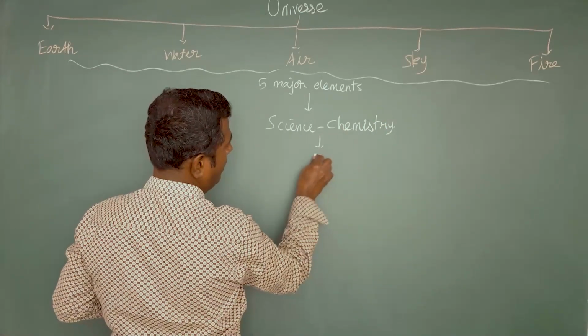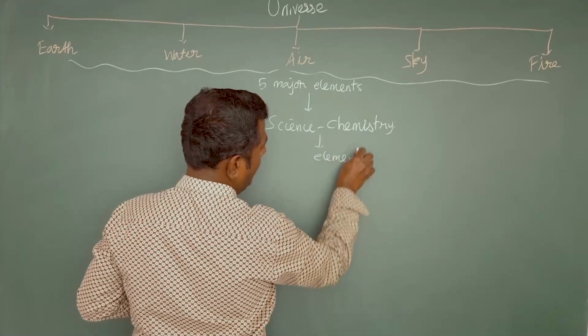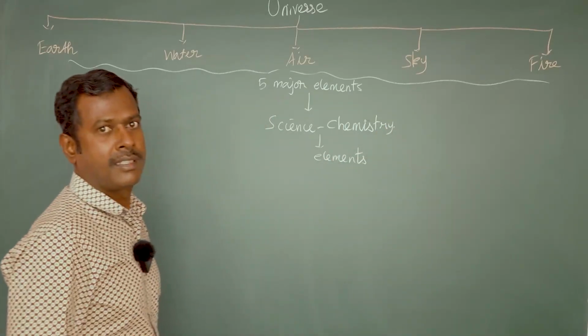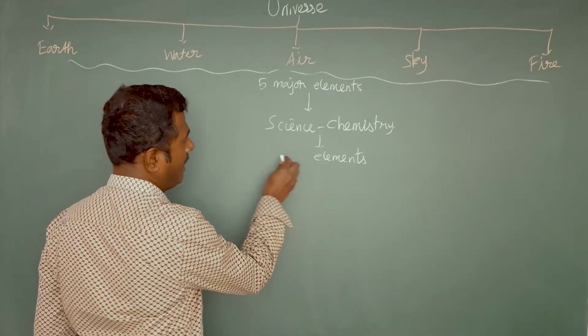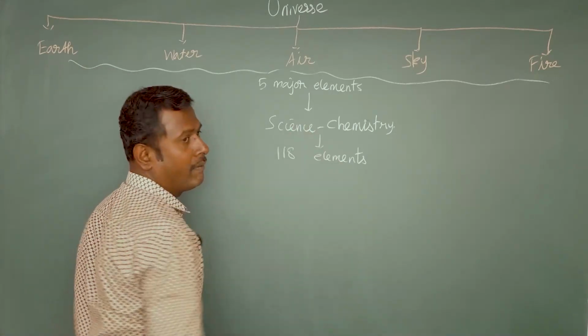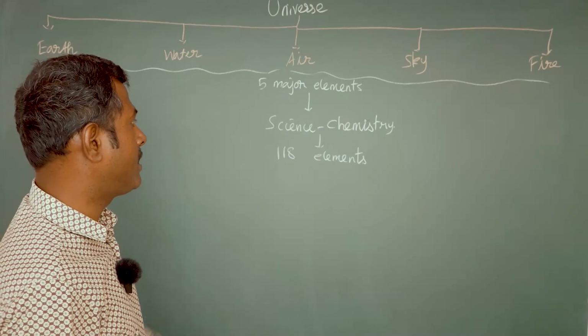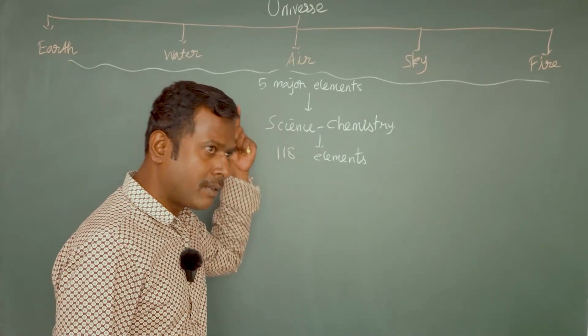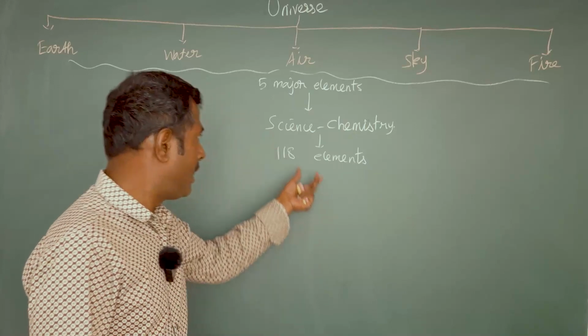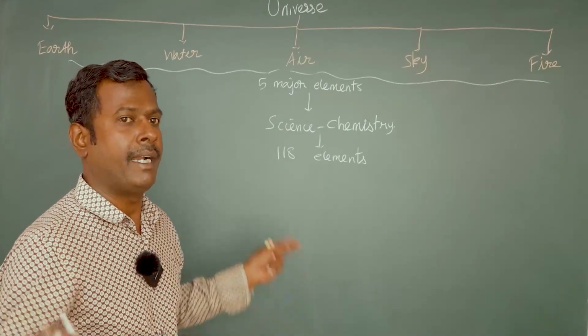In chemistry, we have the chemical elements. Up to date, scientists have discovered 118 elements. These are the fundamental things present in matter.